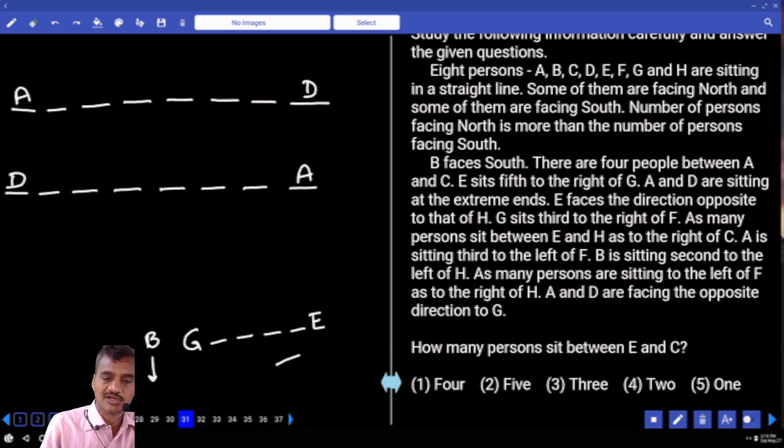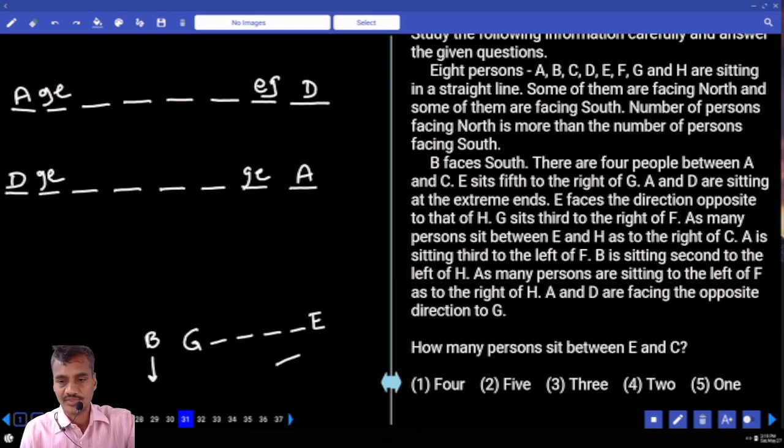Now between G and E, how many people? Now if G is here, E will be here. Now here also G and E must be in these 2 places. One side, G and E. Then A and D are sitting at the extreme. E faces the direction opposite to H. E is opposite to H. And G sits second to the right of F. Now G sits second to the right of F.